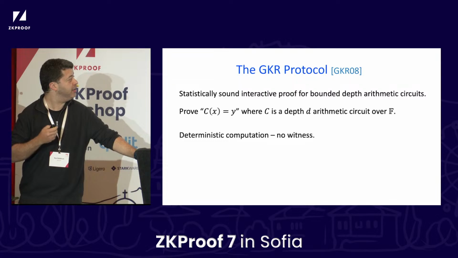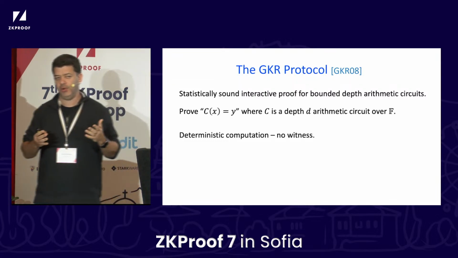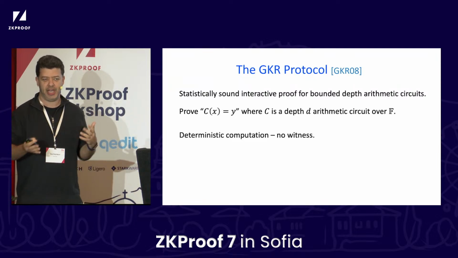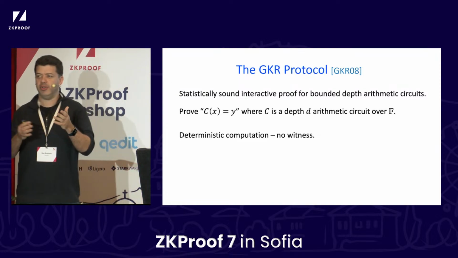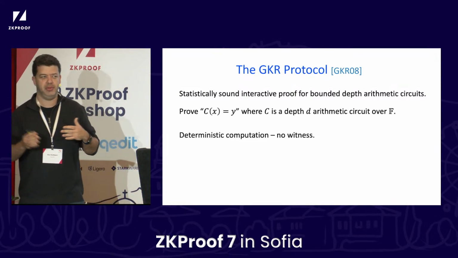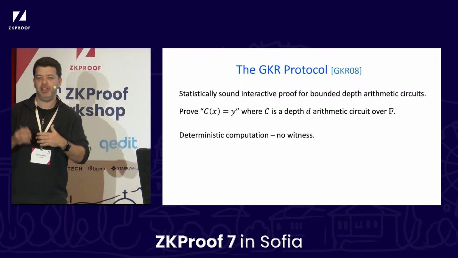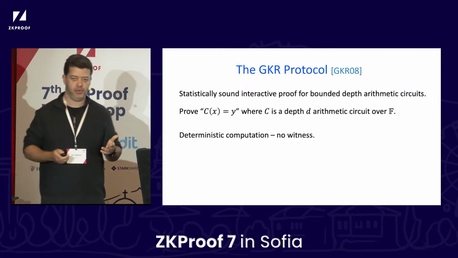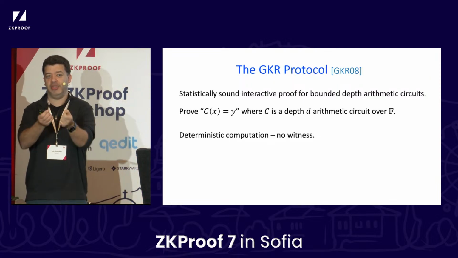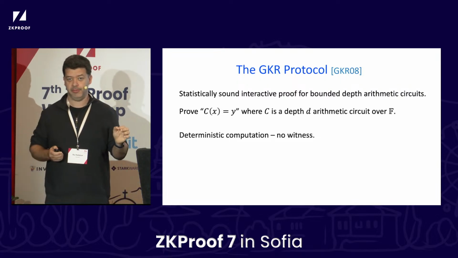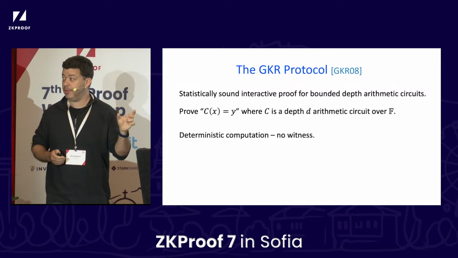Something I want to emphasize, in contrast to what we're used to with SNARKs and so on, is that here there's no witness in the background. So we're proving C of X is equal to Y. This is in contrast to things you might be more familiar with, which we would like to do, which is to prove that there exists a witness W such that C of X, W is equal to Y. And we'll talk more about that later. But for the GKR protocol, we're talking about deterministic computation, just C of X equal to Y. And again, C is a bounded depth arithmetic circuit. We'll denote its depth by D.